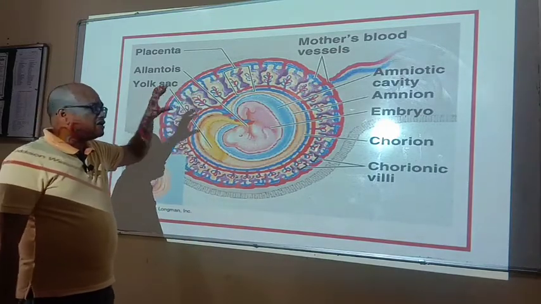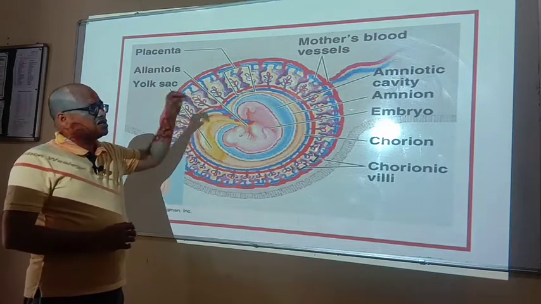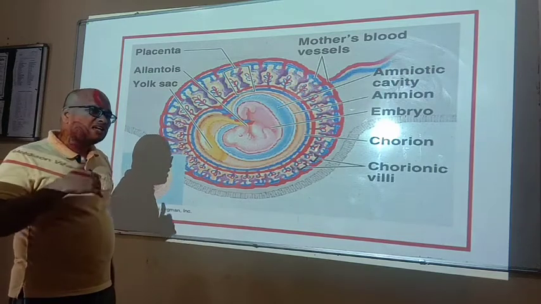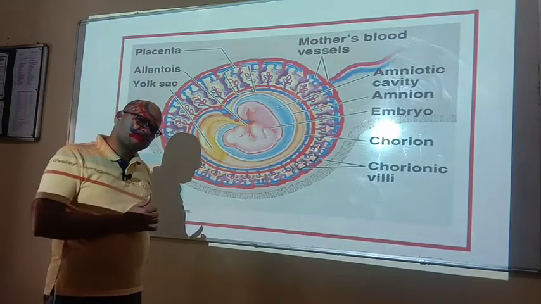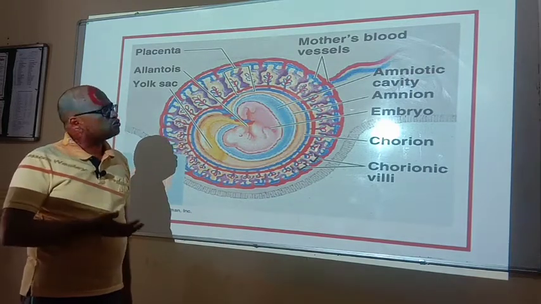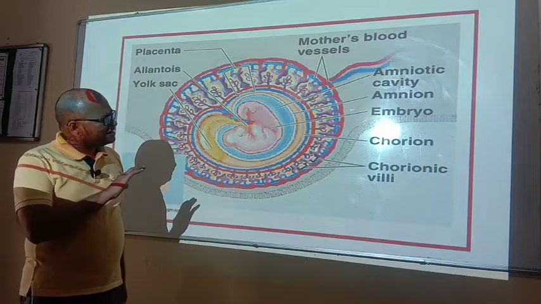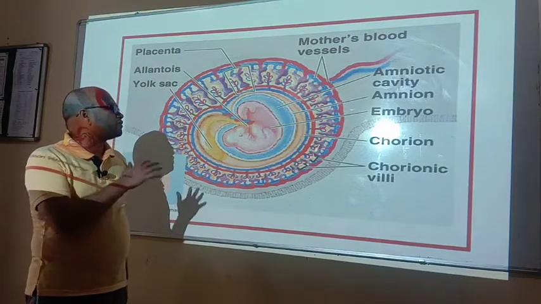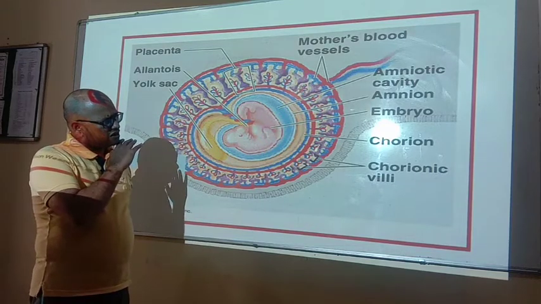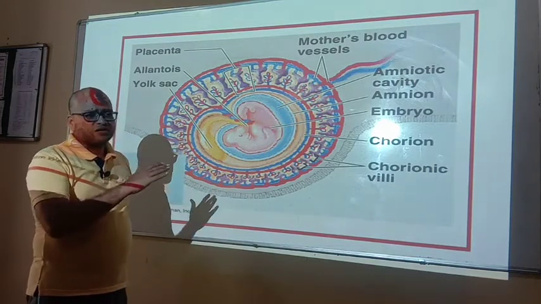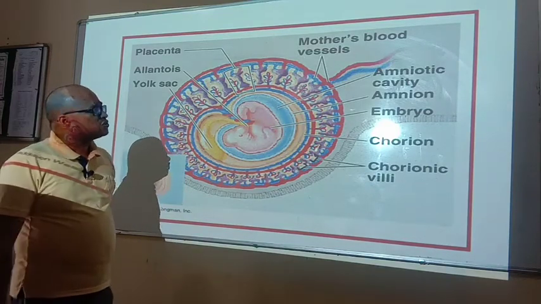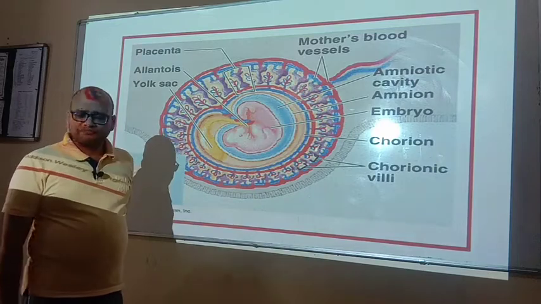Now, during the pregnancy, the embryo receives all the nutrients, oxygen and other useful materials from mother through the blood, and all the waste materials from the embryo or fetus are released out through the blood to the mother's body, and this connection is done through the umbilical cord.